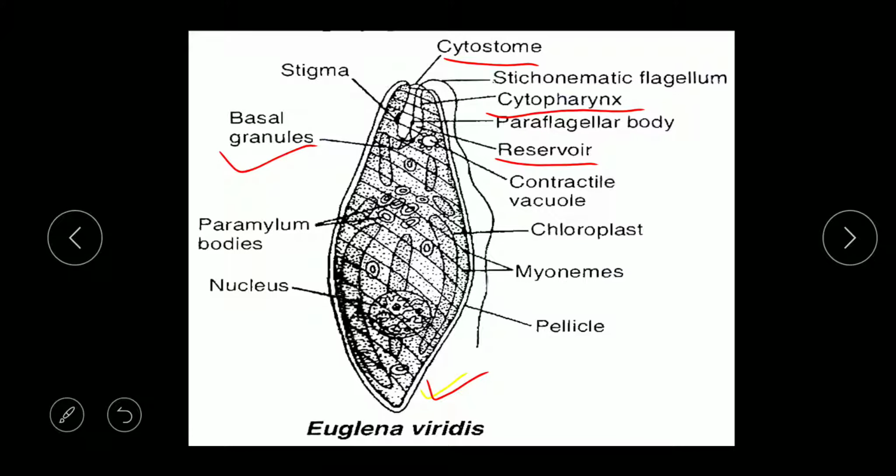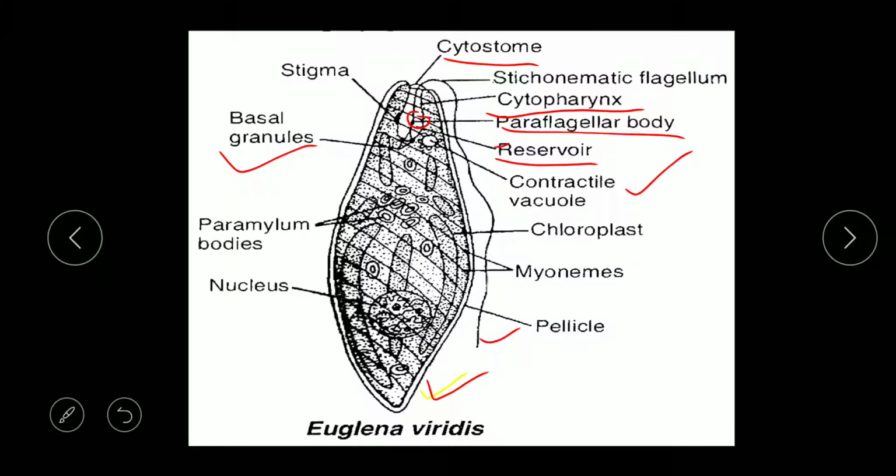From the basal granule, one long flagellum and one short flagellum arise. This is the long flagellum and one short flagellum, which is associated with the long flagellum. The association where the long flagellum and short flagellum associate is known as the paraflagellar body. Then they have some contractile vacuoles.